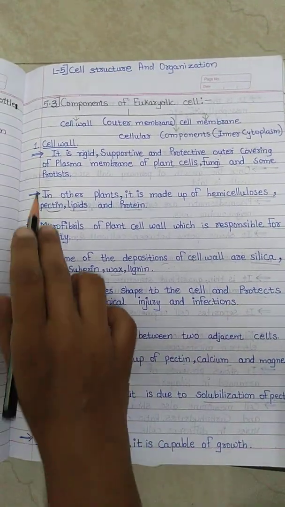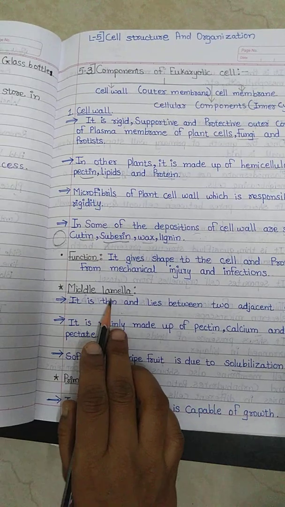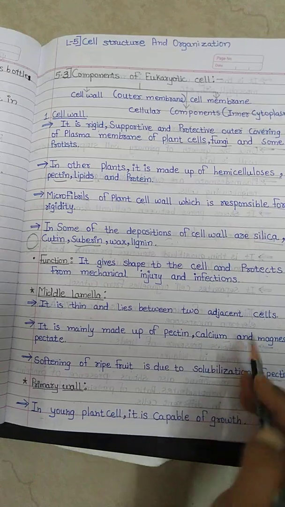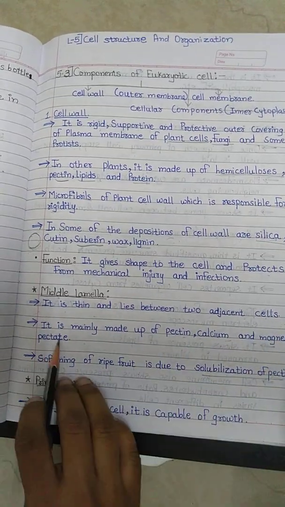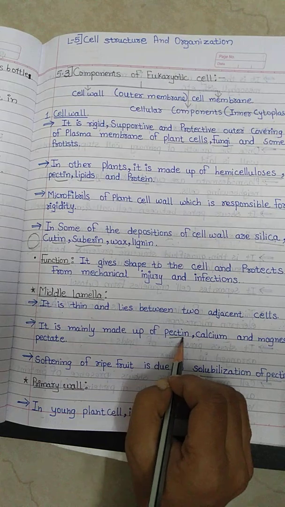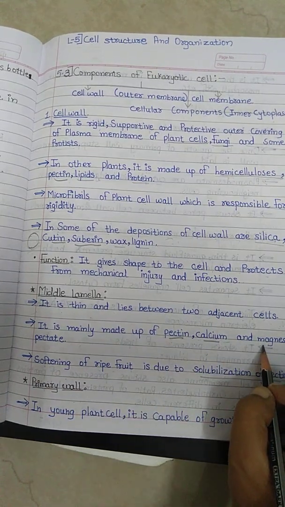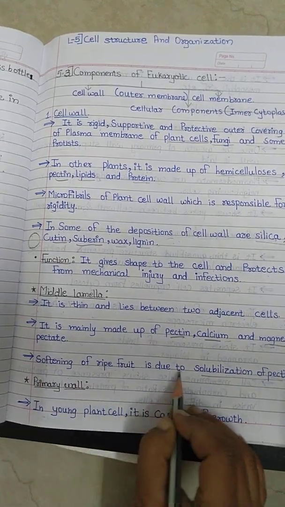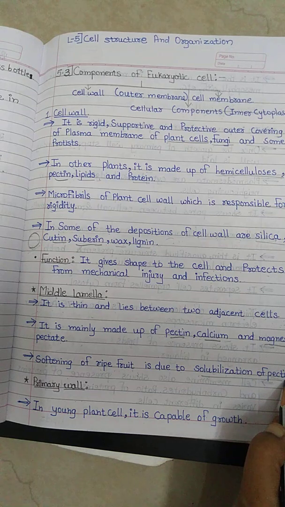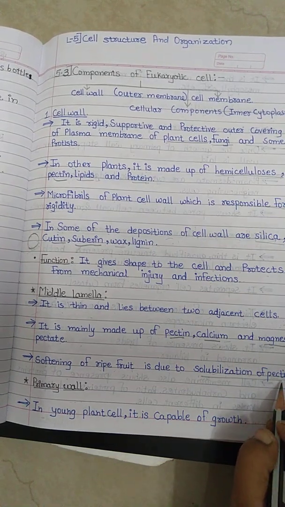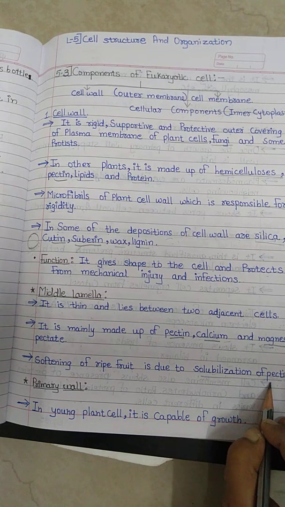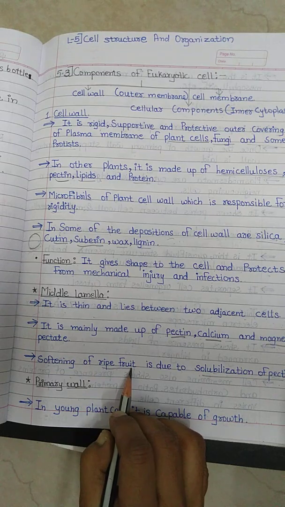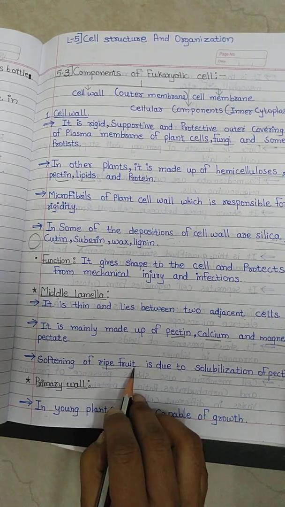Now, inside the cell wall, the middle lamella is present. It is thin and lies between two adjacent cells. It is mainly made up of pectin, calcium and magnesium pectate. Softening of ripe fruit is due to solubilization of pectin. Pectin is responsible for the ripening of fruits and vegetables.